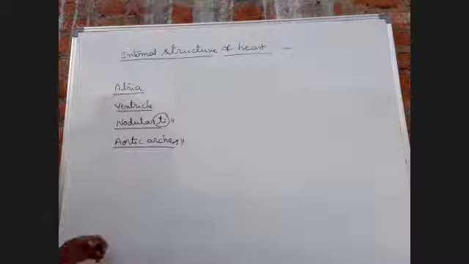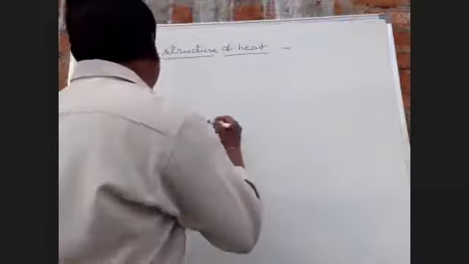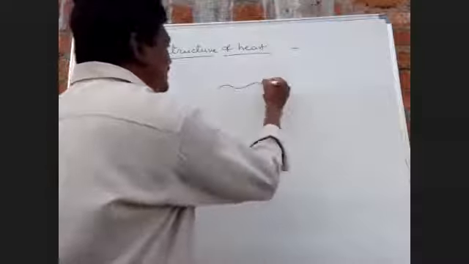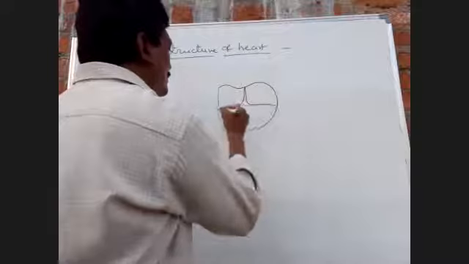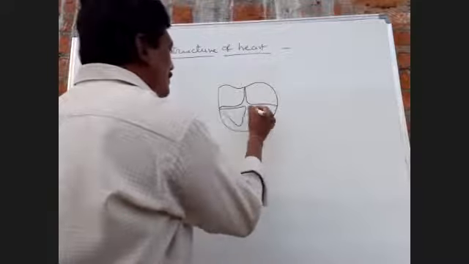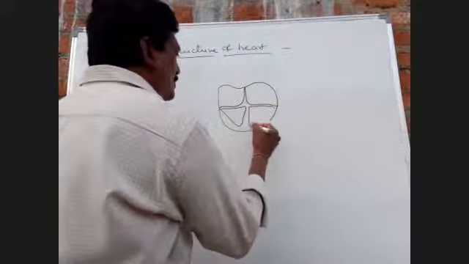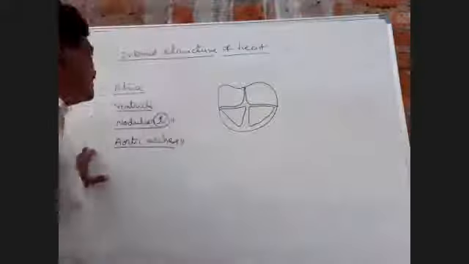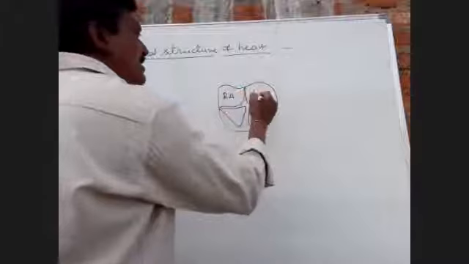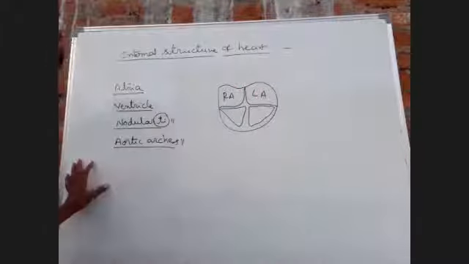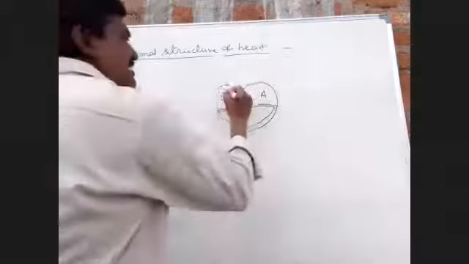First one, this is the right atrium. This is the left. Right atrium is larger than left atrium.